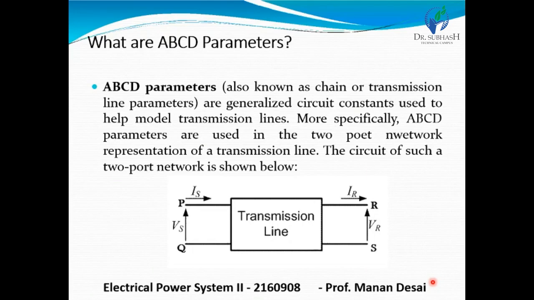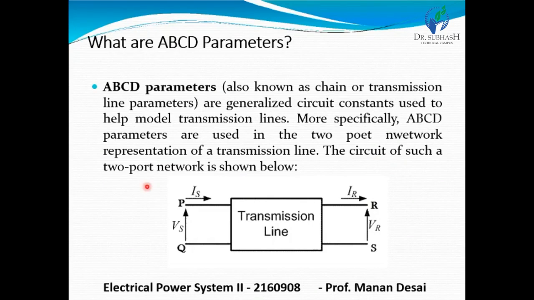Now we discuss what ABCD parameters are. ABCD parameters are generalized circuit constants used to model transmission lines. More specifically, ABCD parameters are used in the two-port network representation of a transmission line.